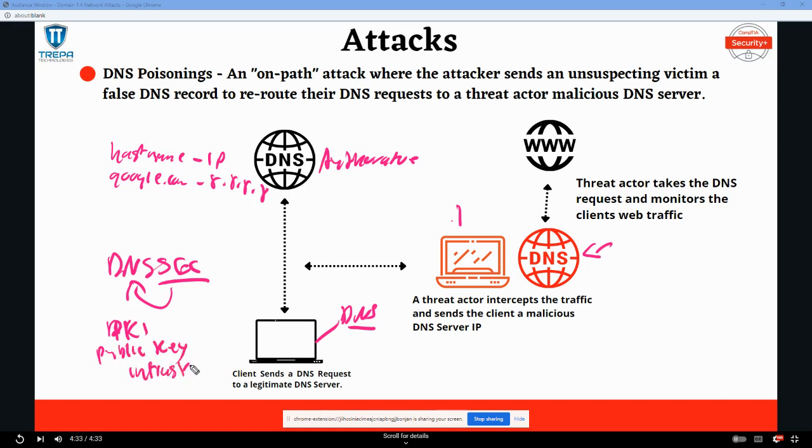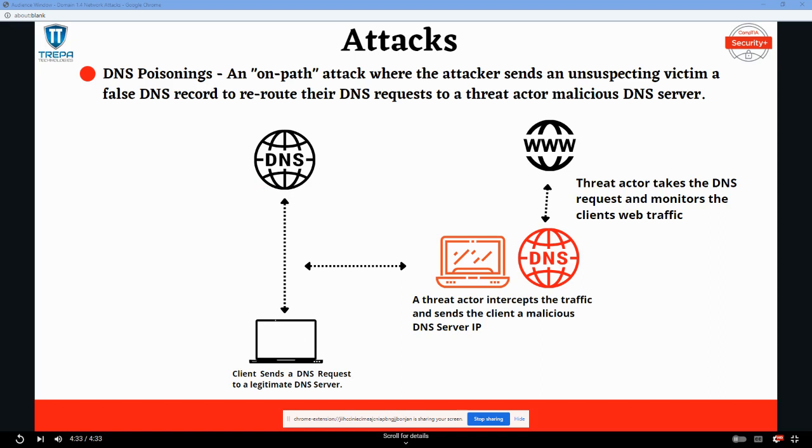You're going to notice during your studies that a lot of these technologies we're going to learn in Security Plus interact with each other. So we may mention stuff like DNSSEC and public key infrastructure now, but we will deep dive into it later on in the series as well. So if you don't know it right now, that's okay.